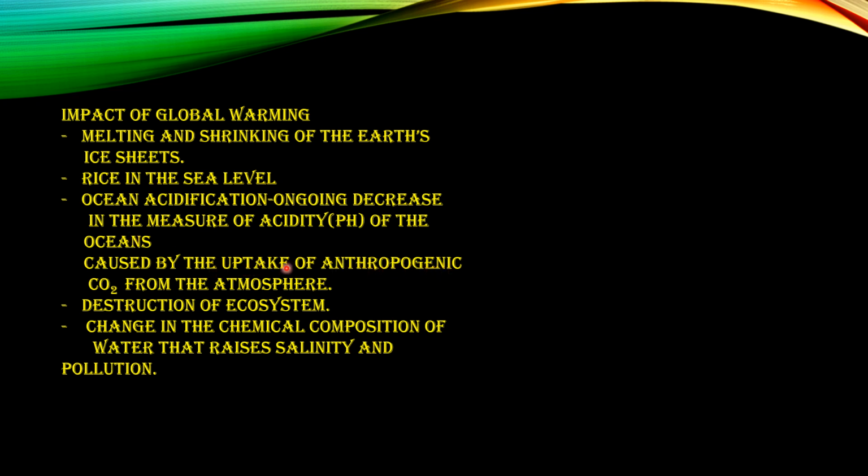Then we have destruction or disturbances in the ecosystem, and a change in the chemical composition of water that raises the salinity and pollution, later making the water unfit for human use.